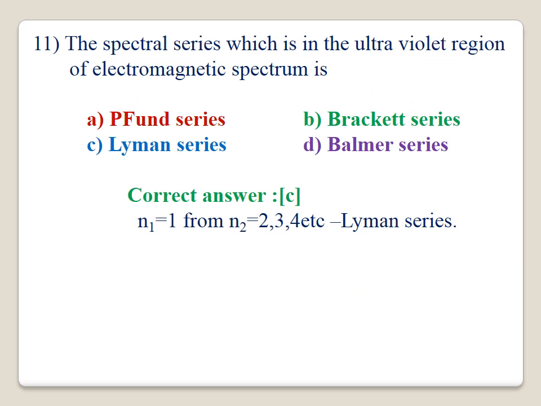The spectral series which is in the ultraviolet region of electromagnetic radiation is, the correct answer is C, Lyman series. Lyman series appears in the ultraviolet region. For that, n1 equal to 1 and n2 is equal to 2, 3. That series is called the Lyman series. The correct answer is C.